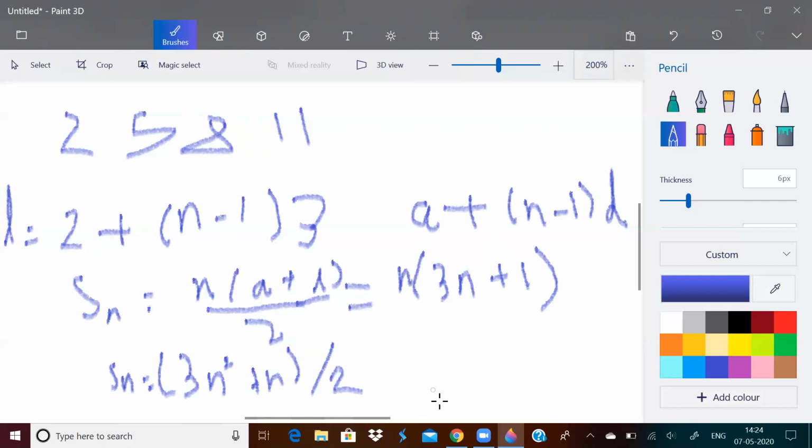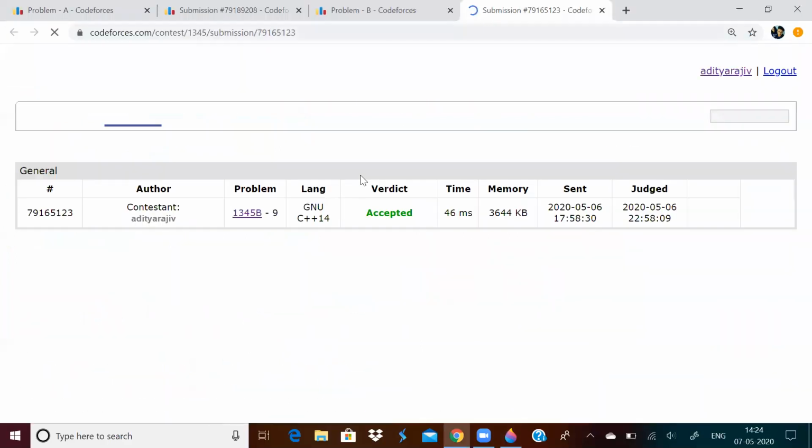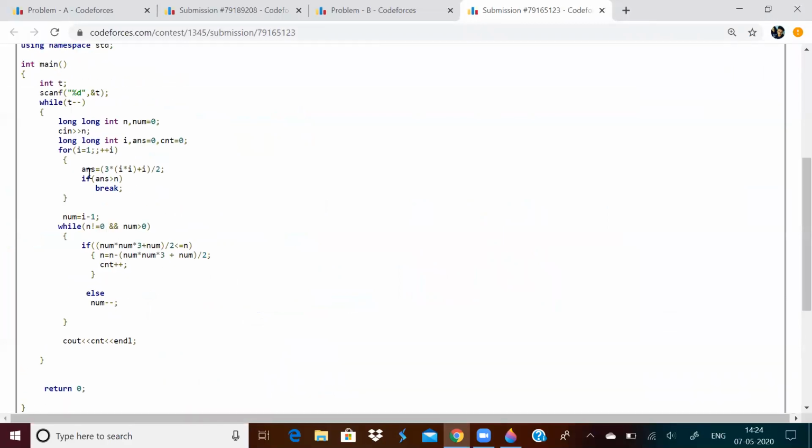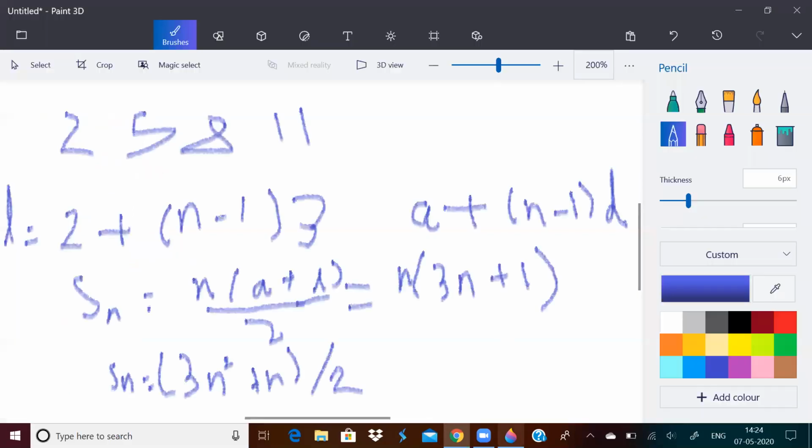Now let us look at what code I wrote. So I took the input n and I ran a loop from i equal to 1 till whenever this condition is true, it will break out. That means basically I am calculating for which term of the AP the sum will be greater than n.